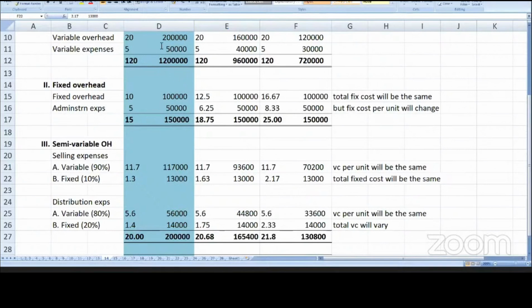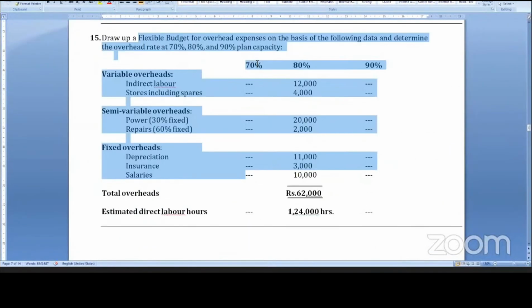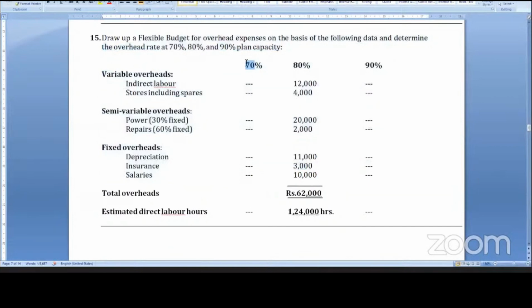Similarly, 80% details are given. You have to convert into 70%. So 80% is 12,000, for 70% it is 70 by 80. And being variable cost, it has to vary. 12,000 into 90 by 80. 4,000 into 70 by 80. 4,000 into 90 by 80.